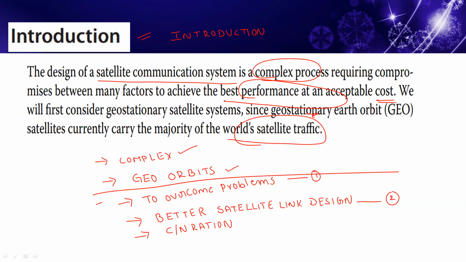So at the end of this unit, we will all have knowledge of how to build the satellite link design, and what is the importance of this link in the particular satellite system.